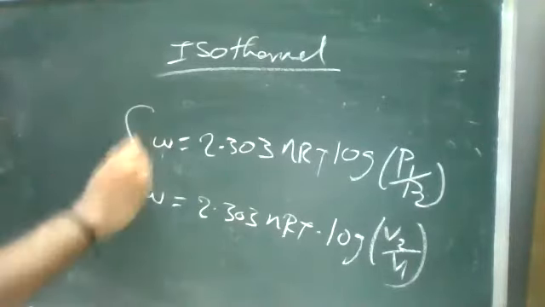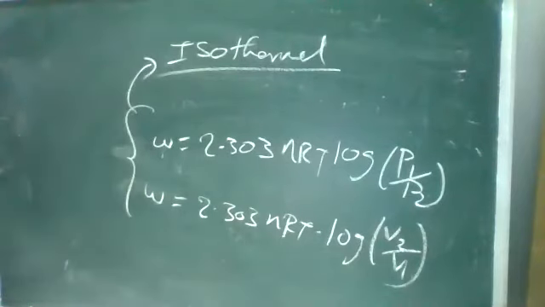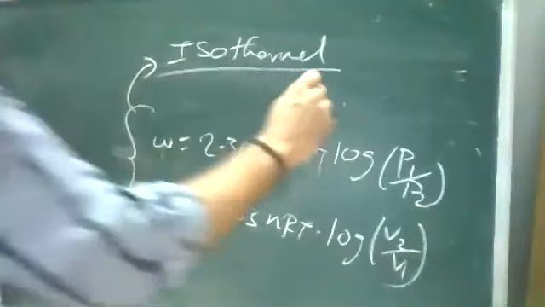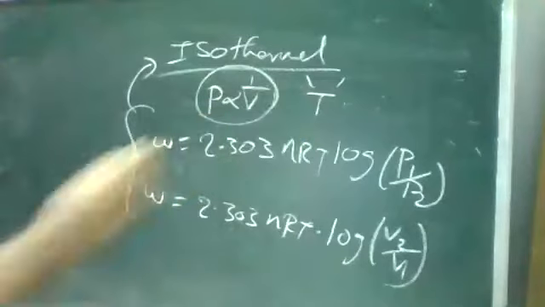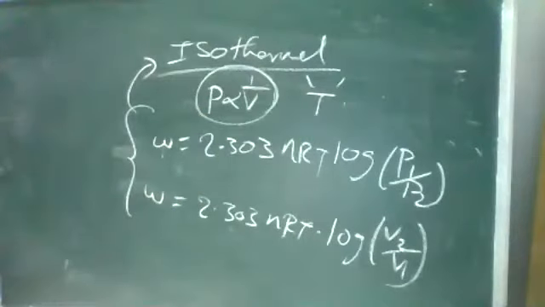These are your work functions under the isothermal process. In the isothermal process, temperature is constant, and pressure and volume change continuously. So 2.303 nRT log V2 by V1, or in terms of pressure, 2.303 nRT log P1 by P2. Okay, right.